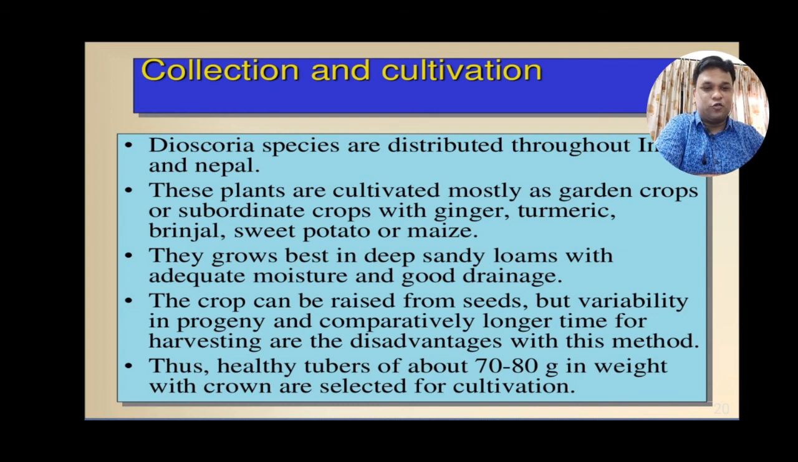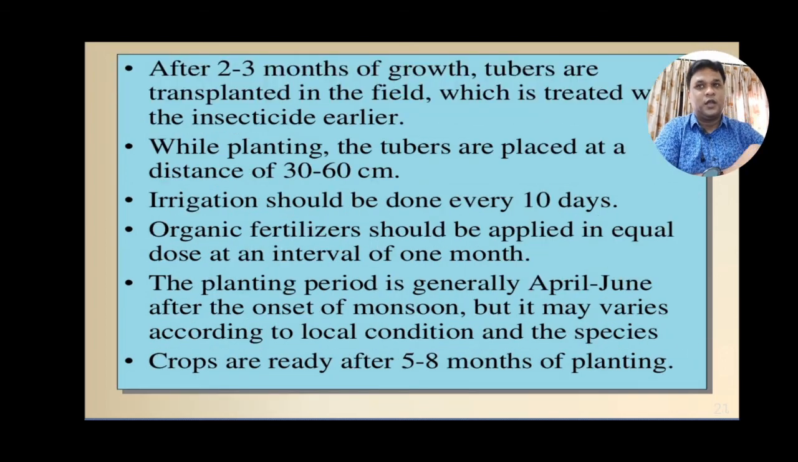Thus, healthy tubers of about 70 to 80 grams in weight with crowns are selected for the cultivation. After 2-3 months of growth, tubers are transplanted in the field, which is treated with insecticide earlier. While planting the tubers, they are placed at a distance of 30 to 60 centimeters. Irrigation is done every 10 days. Organic fertilizers should be applied in equal doses at an interval of 1 month.